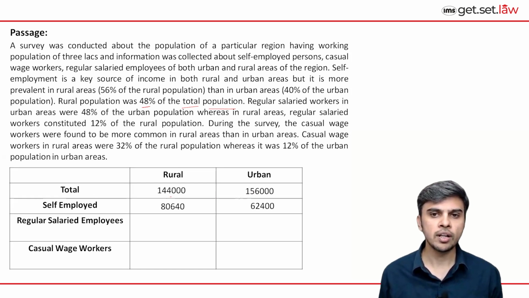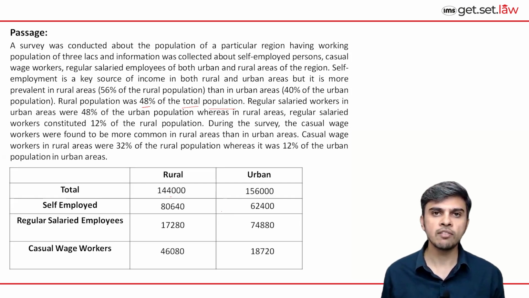Then if we go to regular salaried workers, 48% of urban population and 12% of rural. So 12% of 1,44,000 we get 17,280, and 48% of 1,56,000 we get 74,880. Then if we look at casual wage workers, 32% of rural population. So 32% of 1,44,000 we get 46,080, and 12% of 1,56,000 for urban we get 18,720. So this completes our table. All the values are with us. So we can easily answer all the questions using this table now.